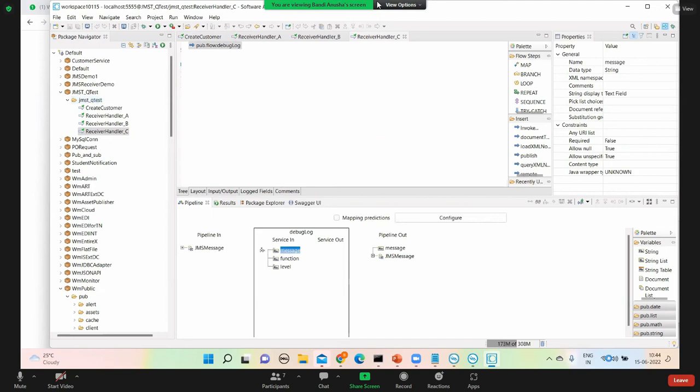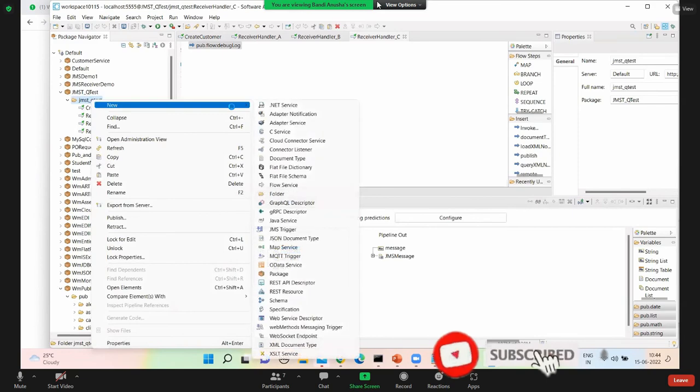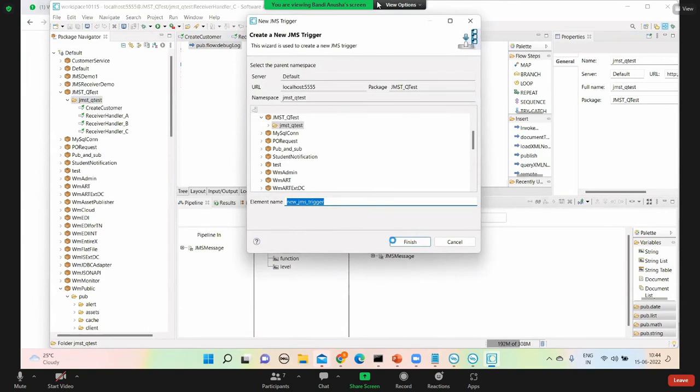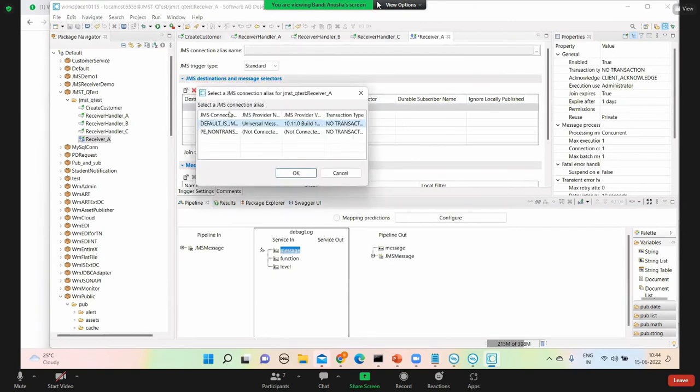Right click, new, new JMS trigger. So receiver A. First I need to create a connection. Default connection.